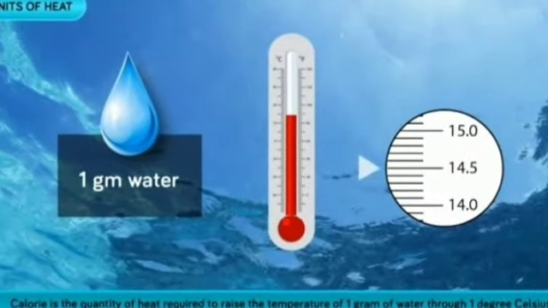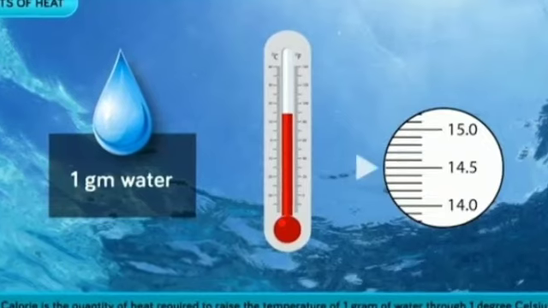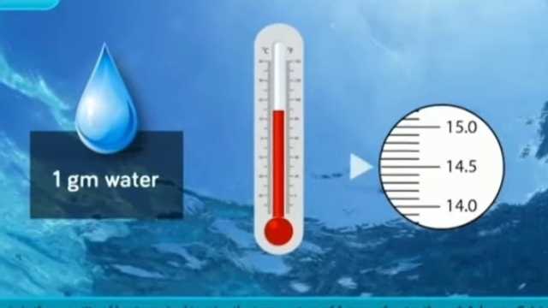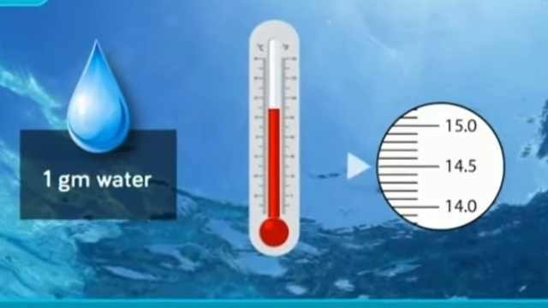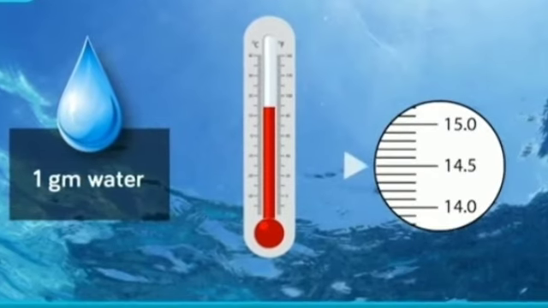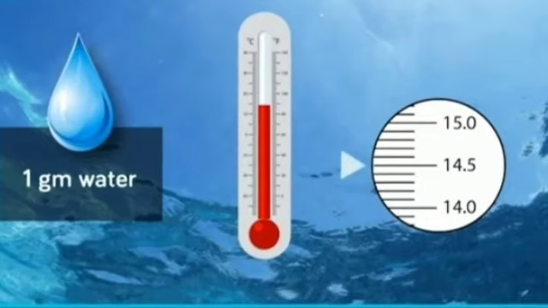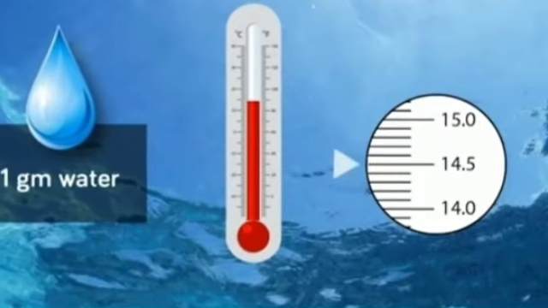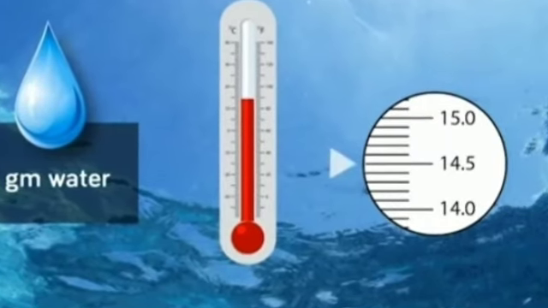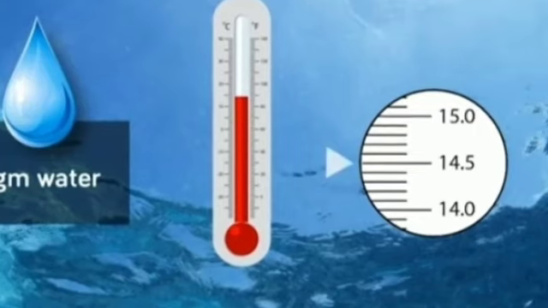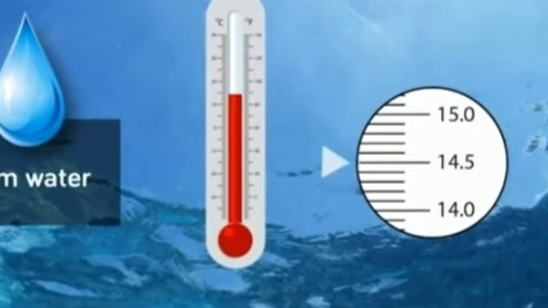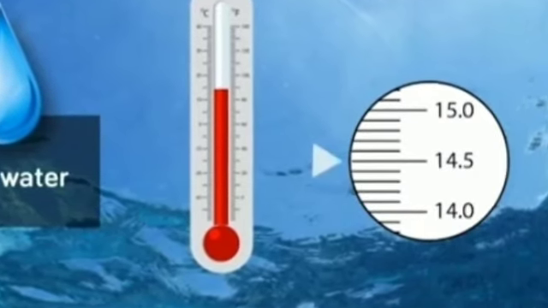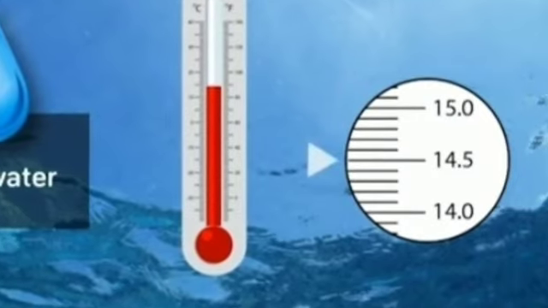Unit of heat. The units of heat are joule in SI unit, calorie in CGS unit. The amount of heat necessary to raise the temperature of 1 gram of water by 1 degree Celsius from 14.5 degrees Celsius to 15.5 degrees Celsius is called 1 calorie heat. Similarly, the amount of heat necessary to raise the temperature of 1 kilogram of water by 1 degree Celsius from 14.5 degrees Celsius to 15.5 degrees Celsius is called 1 kilocalorie heat.